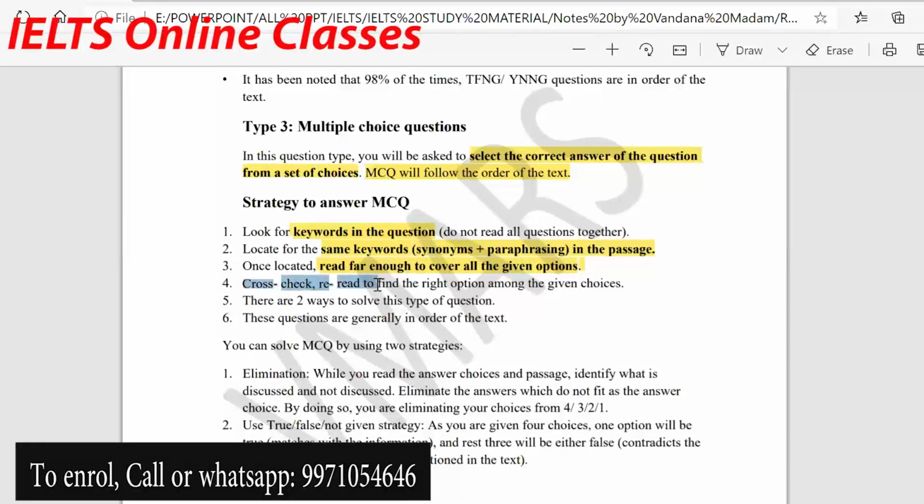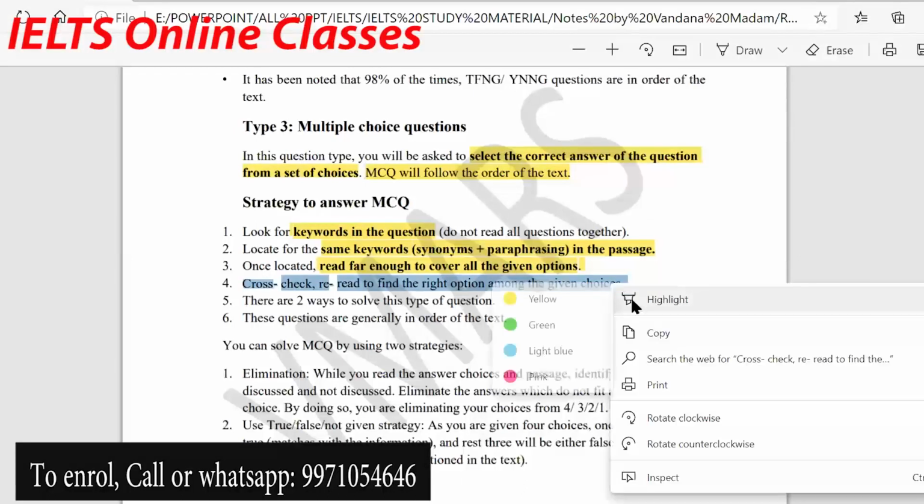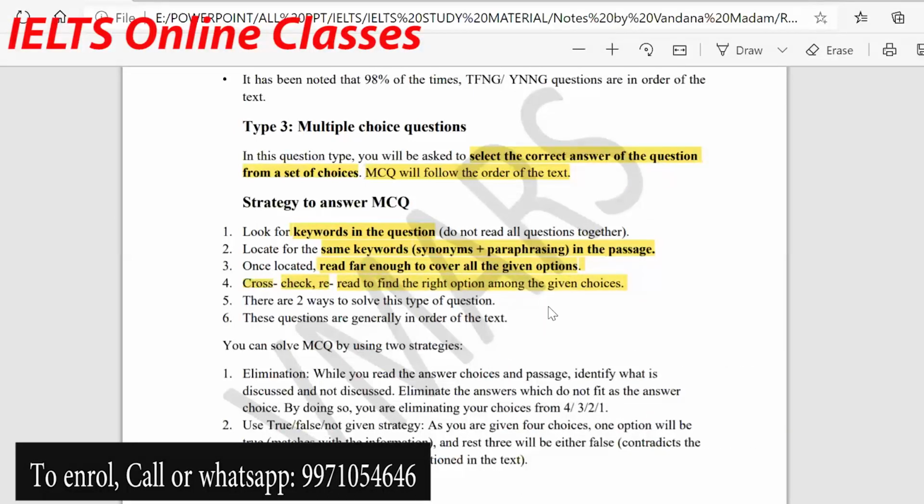Cross check, reread to find the right option among the given choices. So the simple strategy is to find the keyword in the passage. Read that particular portion, go to the options and analyze them, and whichever you find suitable, go to the passage again, cross check, and then select the best suitable answer. MCQs are time taking, matching heading is time taking. So this particular question type is time taking.